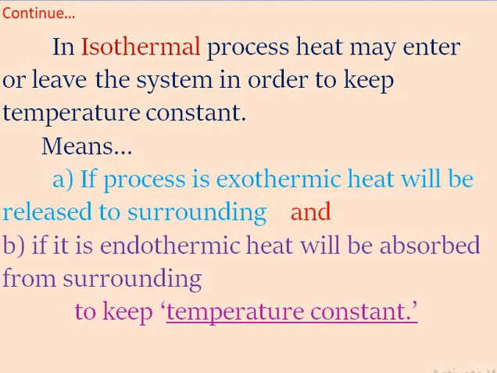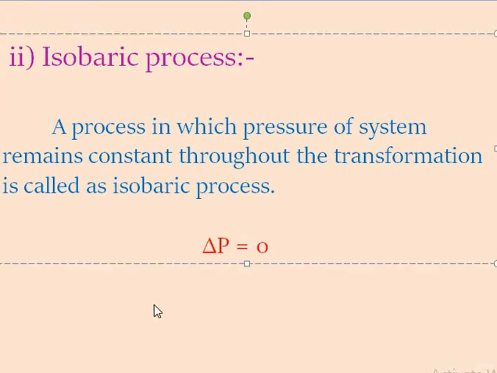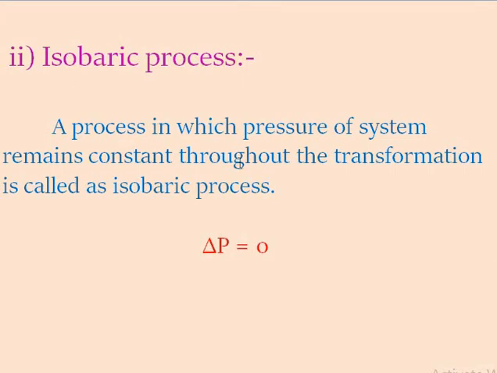Second process is the isobaric process. Iso means same and baric means pressure. Therefore, a process in which the pressure of the system remains constant throughout the transformation is called an isobaric process. In this process, delta P equals 0.